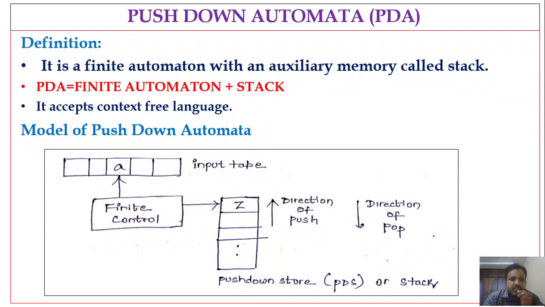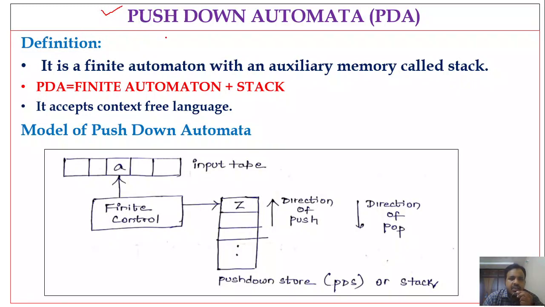We will see the various concepts. Let us start with the definition of pushdown automata. The automata that we discussed till now are finite automata. We have seen DFA, NFA, NFA with epsilon, how to convert NFA to DFA, NFA with epsilon to NFA without epsilon, Moore machine, Mealy machine, regular expressions, and regular languages. These are the concepts related to finite automata.